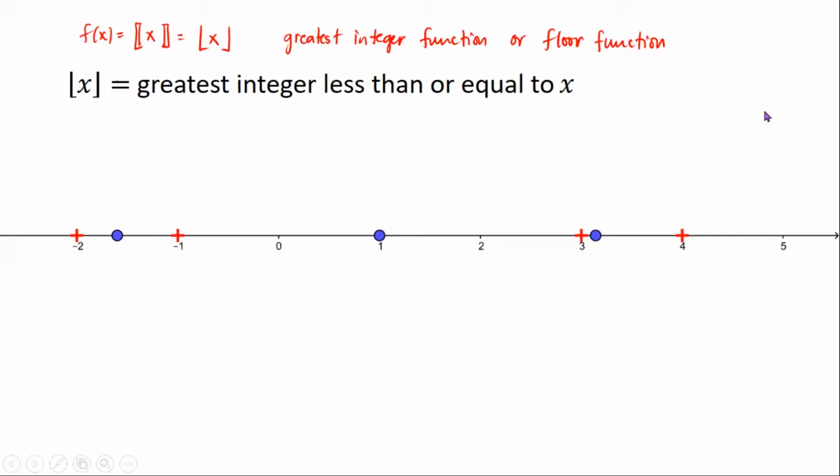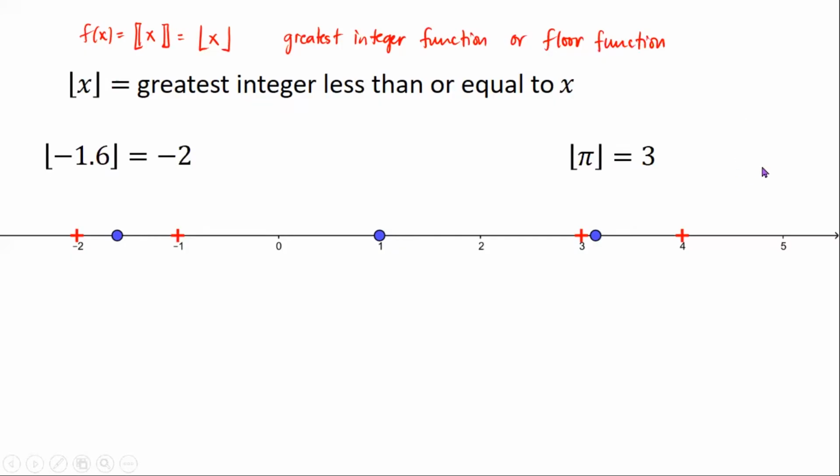Here are some examples. Pi is a number between 3 and 4 because it's approximately 3.14. So 3 is the greatest integer just before pi. So what this suggests is to find the floor of x, we round down. So it's not really rounding off because even if it was 3.9, which is closer to 4, 3 is still the greatest integer just before pi.